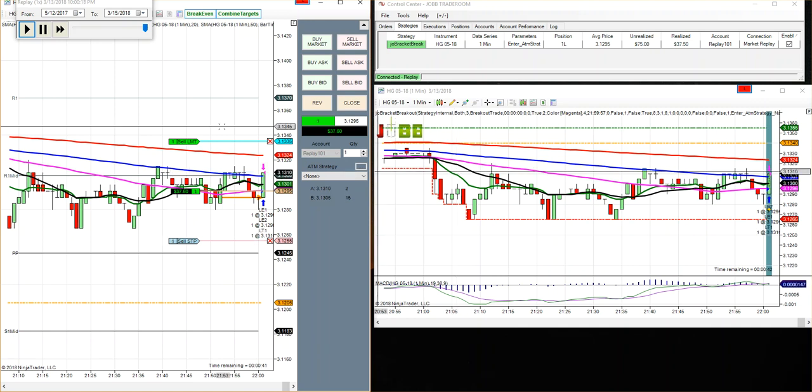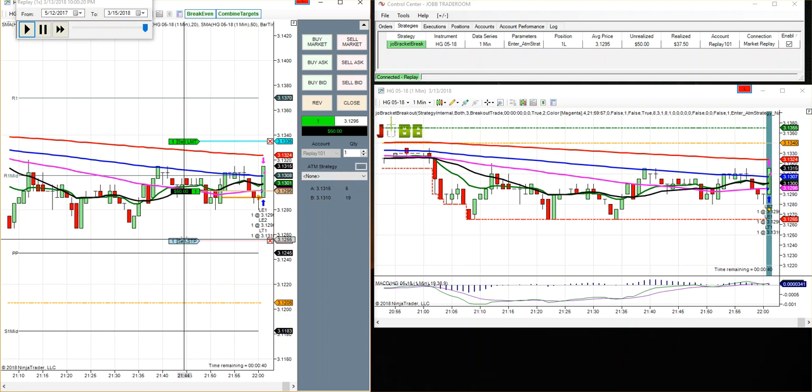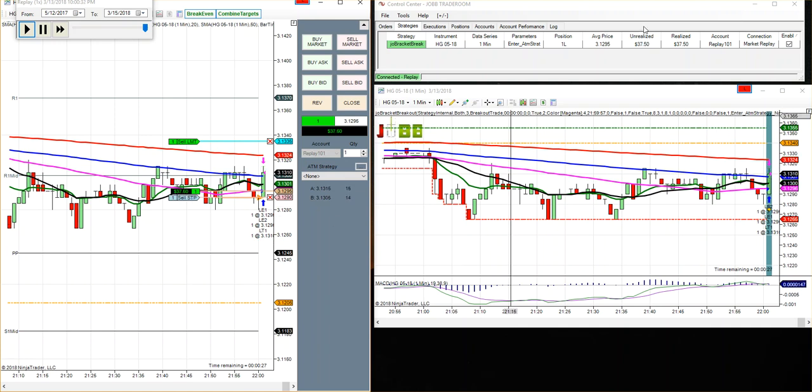Order filled. Hit the first target, so I'll manually move my stop. I didn't automatically move it. I'll move it to a little bit under break even. I only had a first target of $37.50, 3 ticks with copper. So now the question is, is it going to move forward, keep popping?